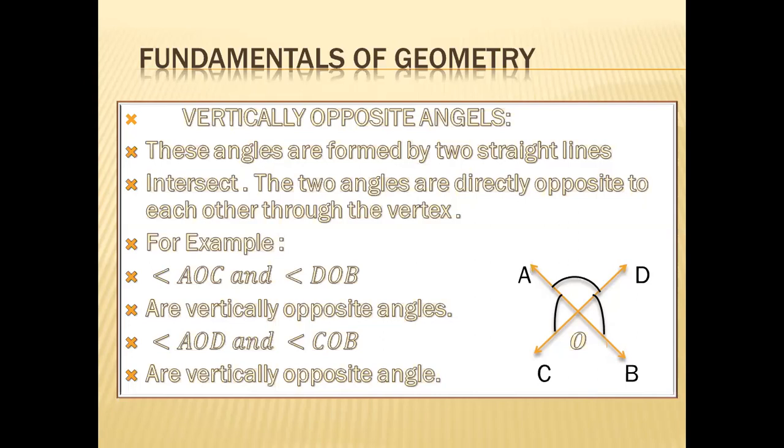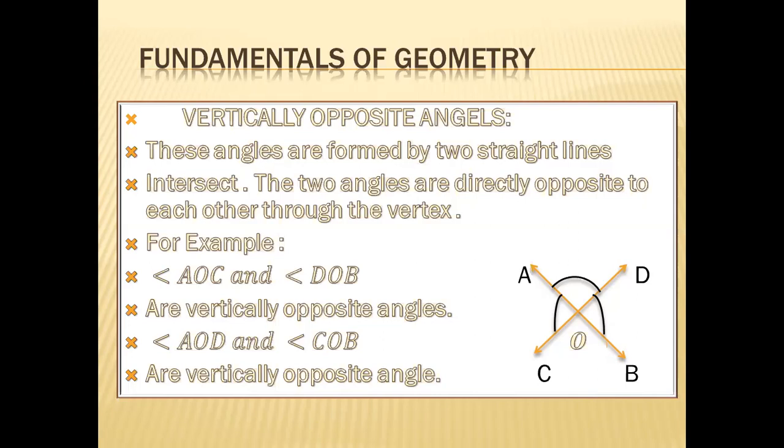First, I will tell you what parallel lines are. If two lines lying on the same plane never meet, touch or intersect at any point, then these types of lines are called parallel lines, and their distance is always the same at any point. And when a transversal, meaning any line, cuts these two parallel lines, then different types of angles are made by that transversal.